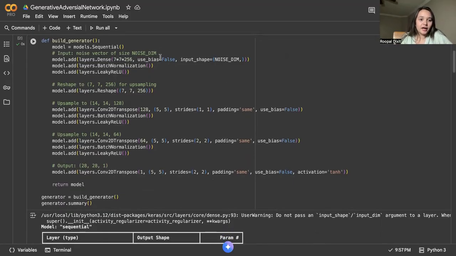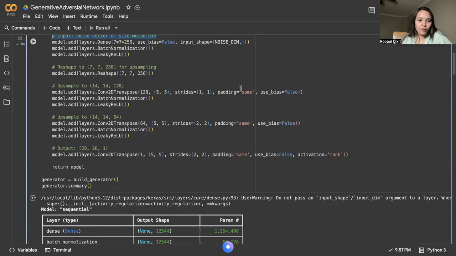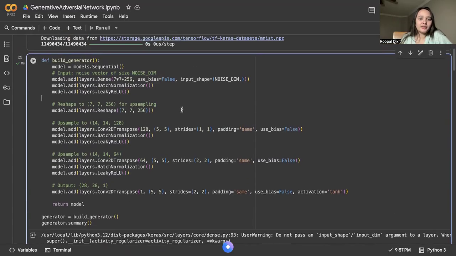So we will see the input, the noise vector of noise dimension, using bias as false. Batch normalization is done, and we are using the leaky ReLU activation function, as you guys remember. The generator starts from a random noise vector of size 100, and dense layers map the noise into a 7 by 7 by 256 feature map to start building the image.